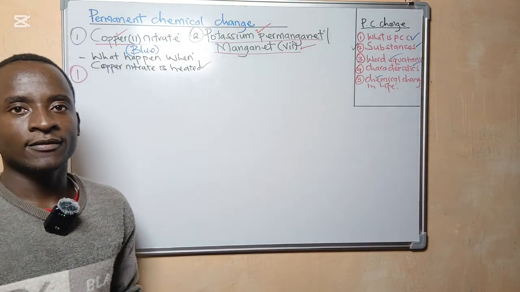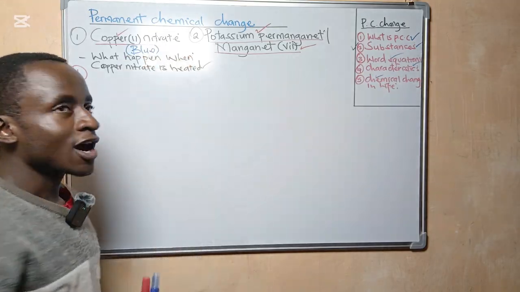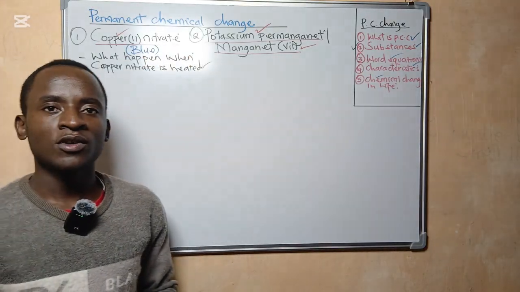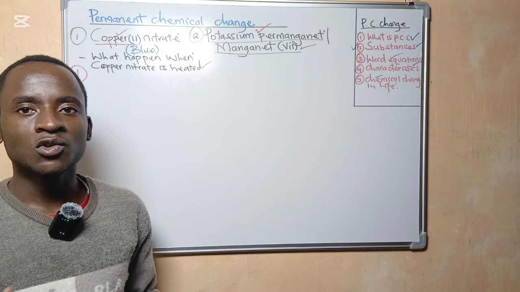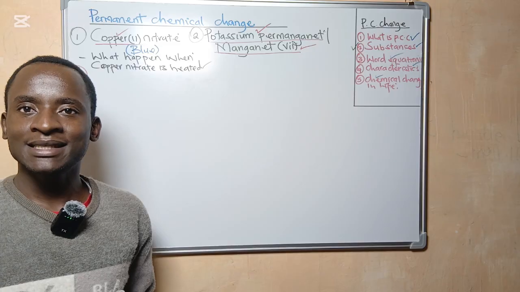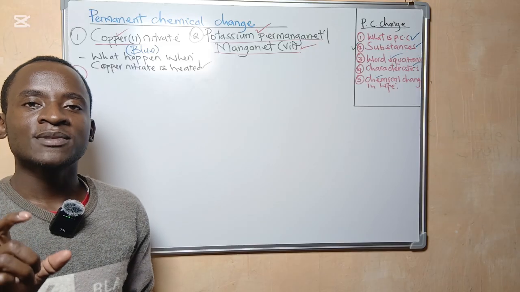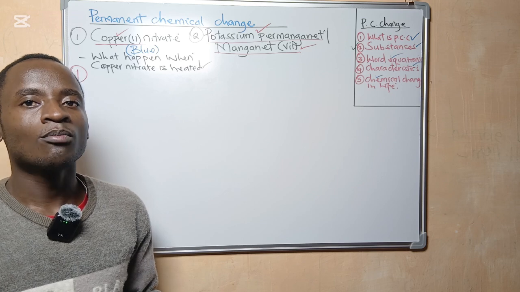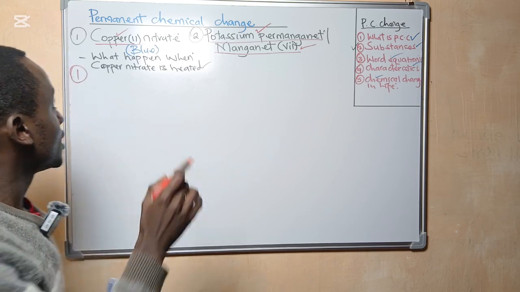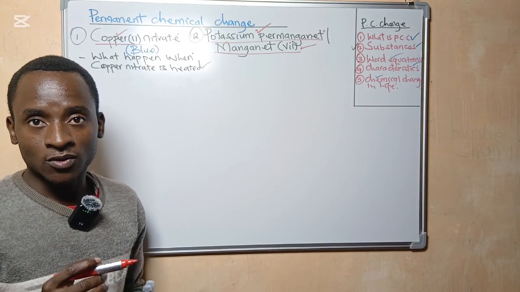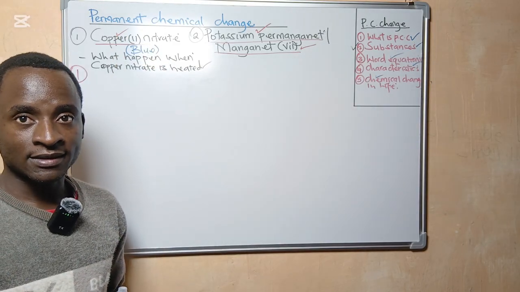This is blue in color. Then you also need to know that copper 2 nitrate is a compound. How do we define a compound? A compound is a pure substance made up of two or more elements chemically combined. So copper 2 nitrate, this one, is a compound. It's made up of various elements.